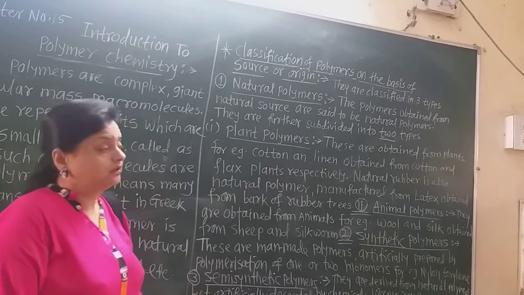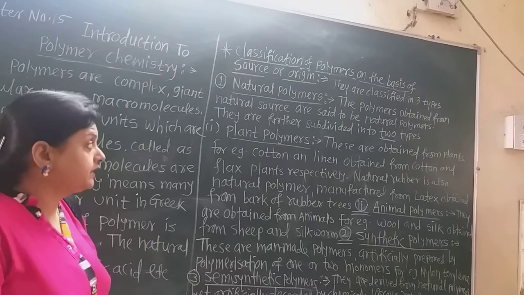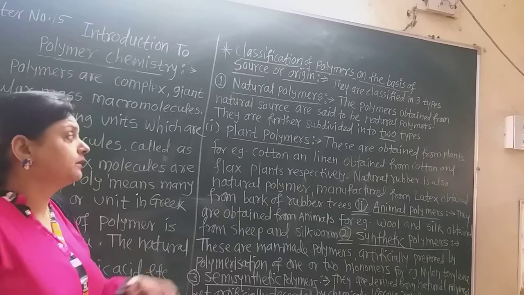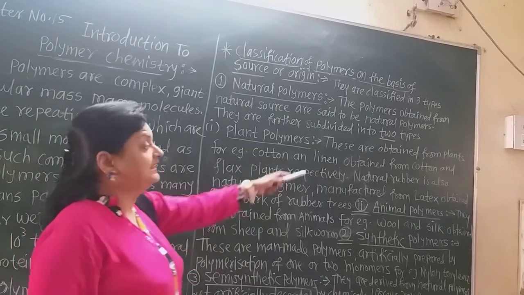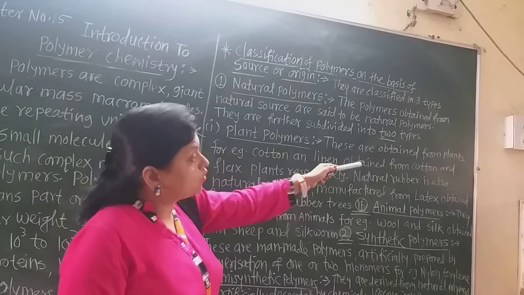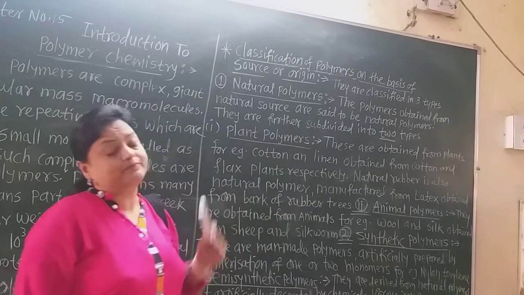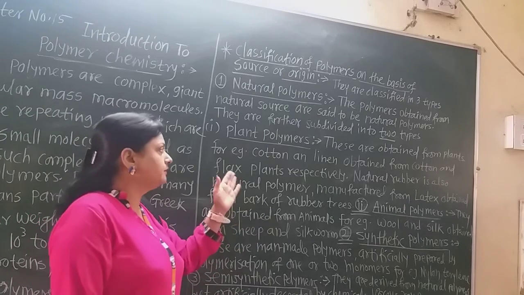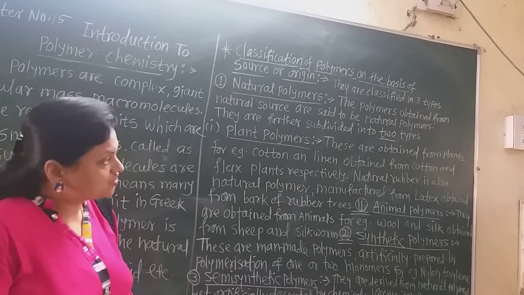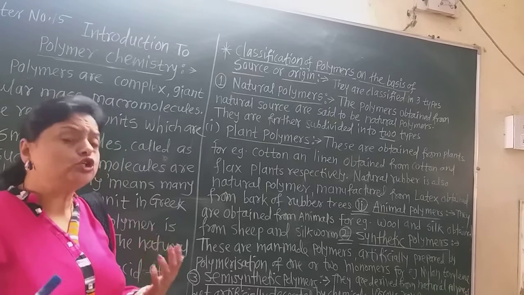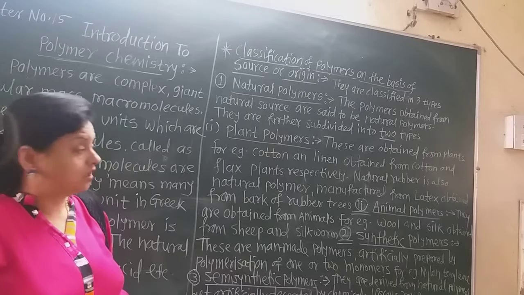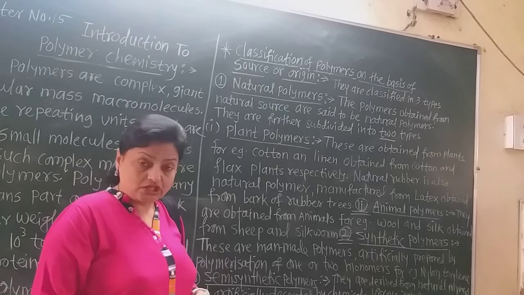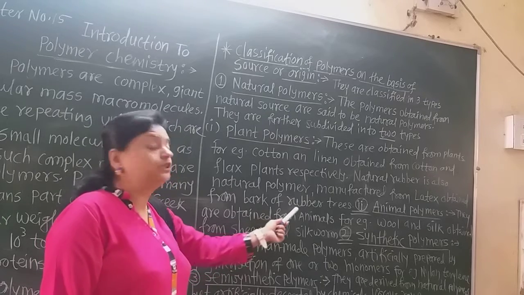Natural polymers obtained from plants are called plant polymers, such as cotton and linen, obtained from the cotton and flax plants respectively. Natural rubber is also a plant polymer because it is manufactured from latex, which is obtained from the bark of rubber trees.